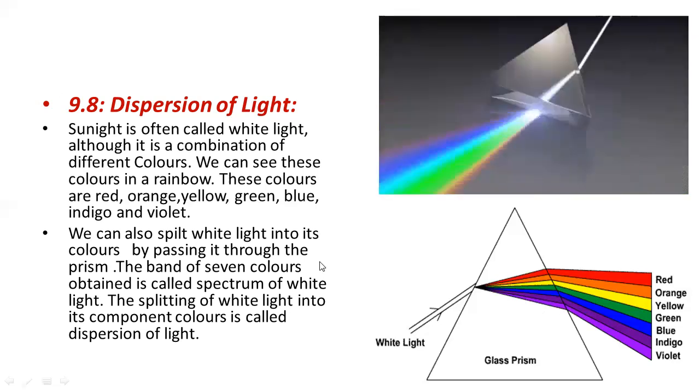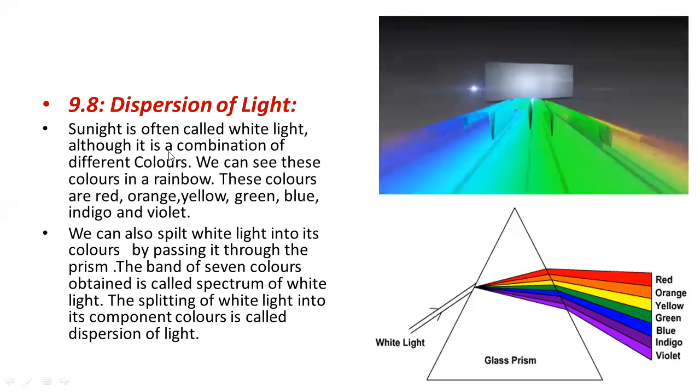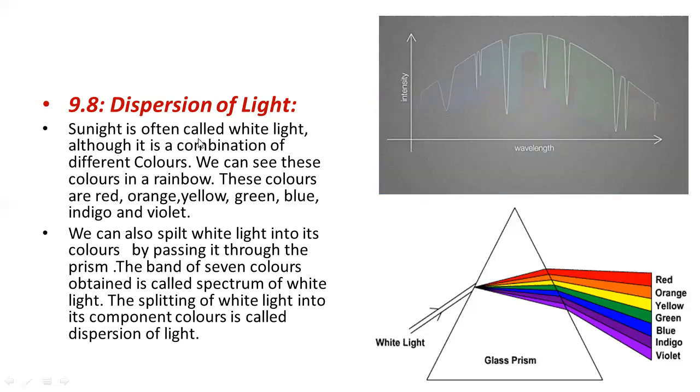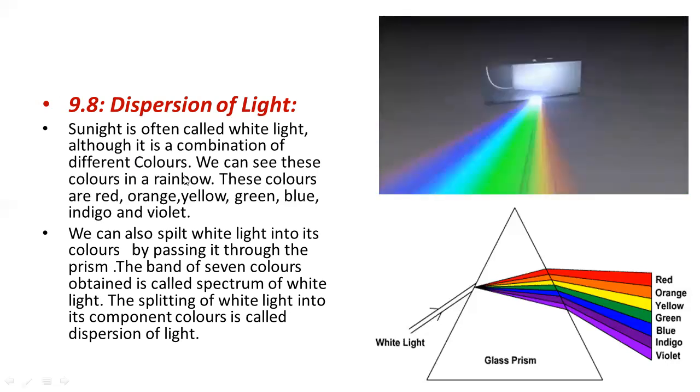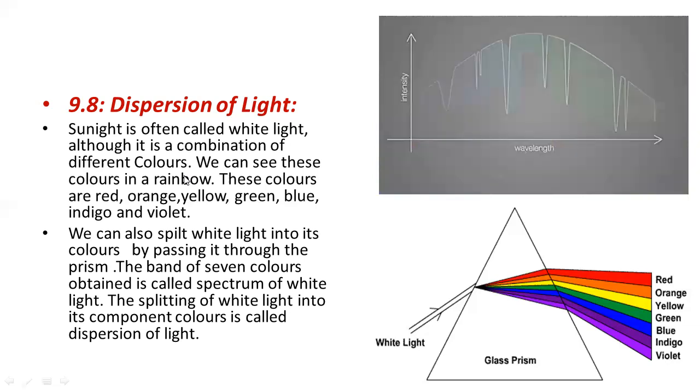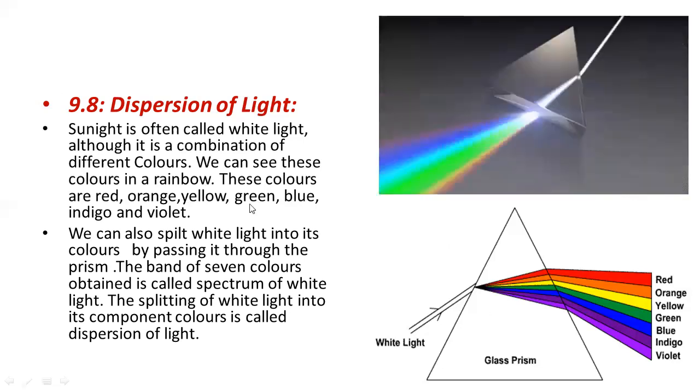So sunlight, you know, often is white. The light is white in color, although it is a combination of different colors. White light or white color is not simply a single color. I told you that after passing that white light into a prism, we can obtain the 7 colors.